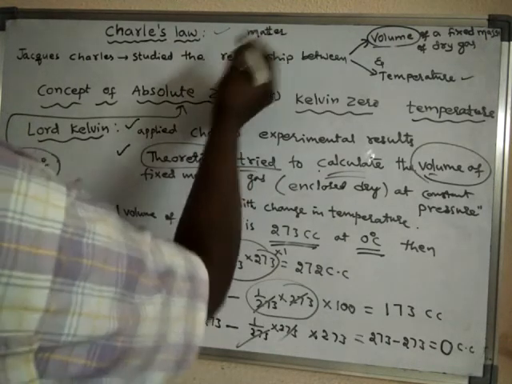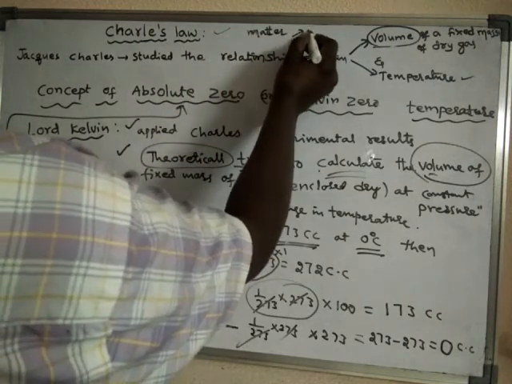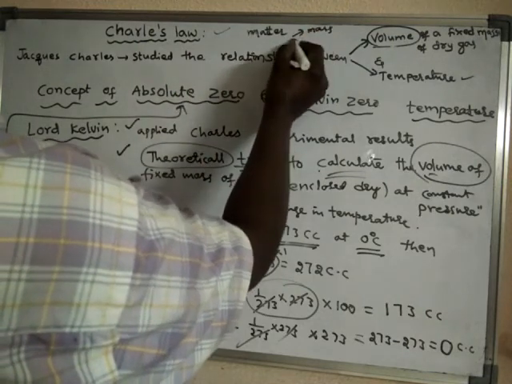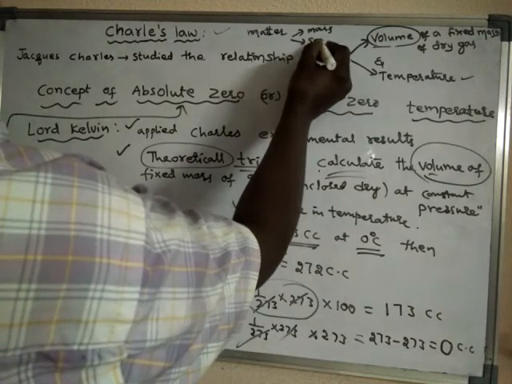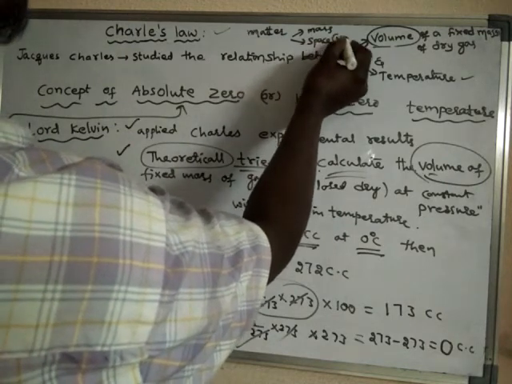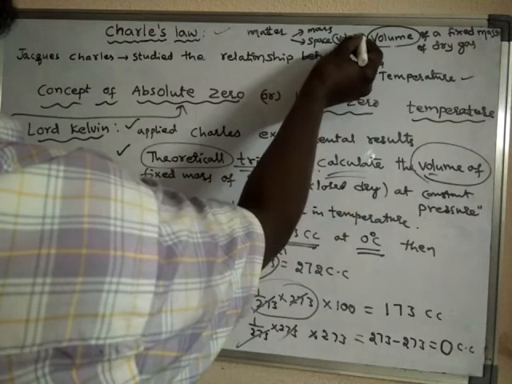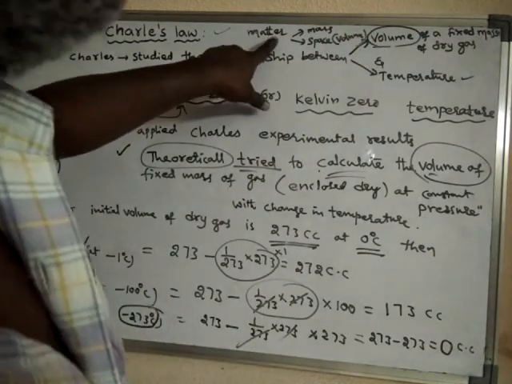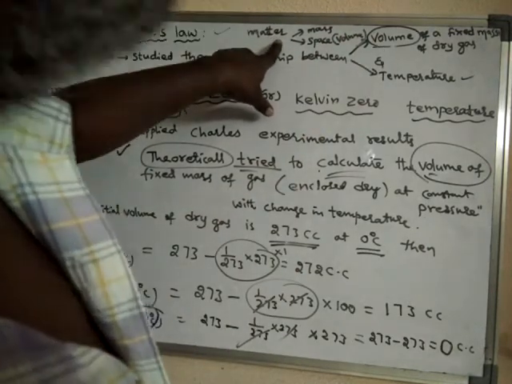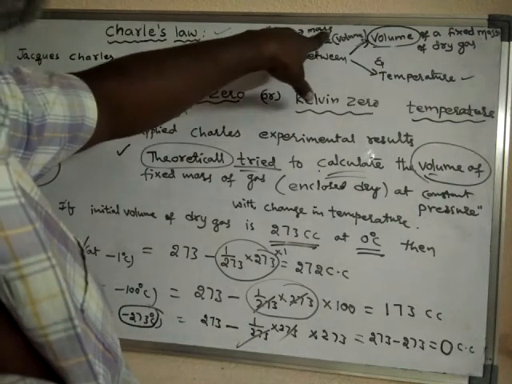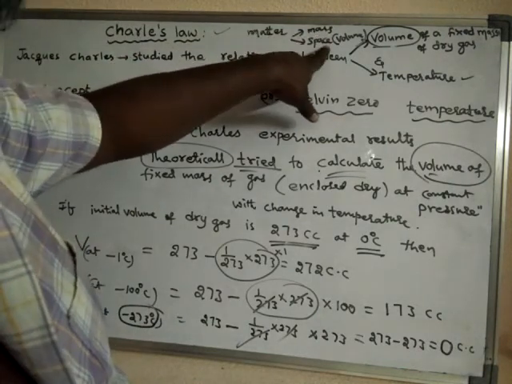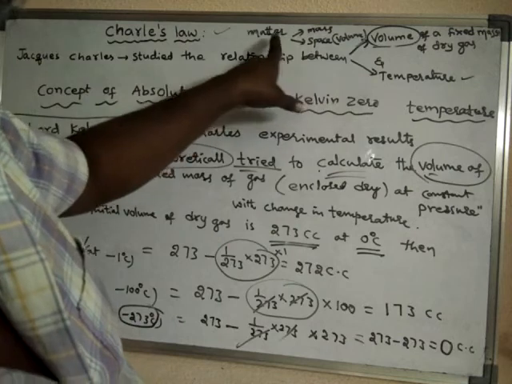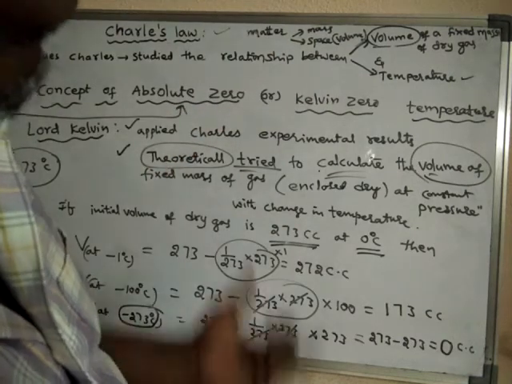Matter is anything that possesses some mass and occupies some space or volume. So gas is also matter.